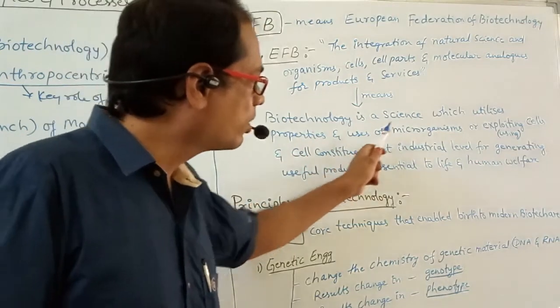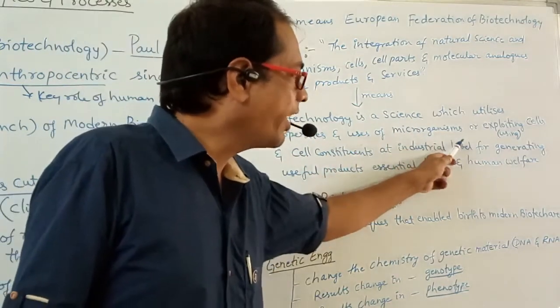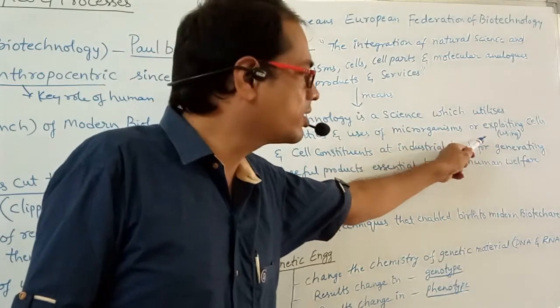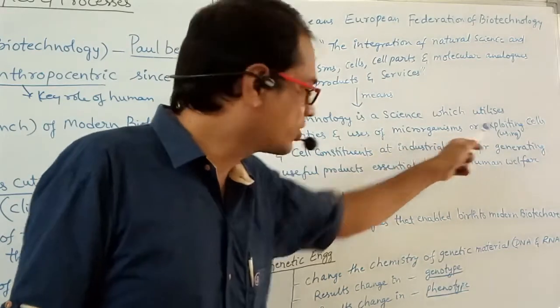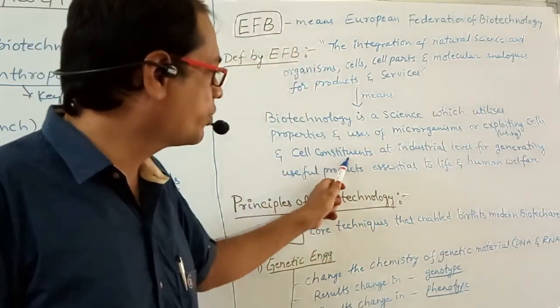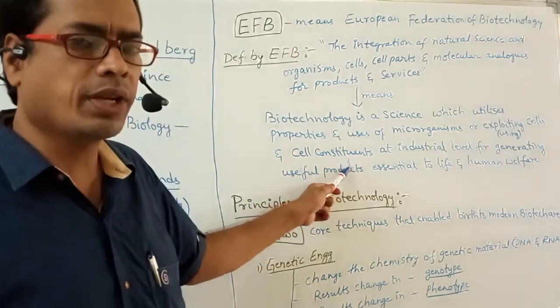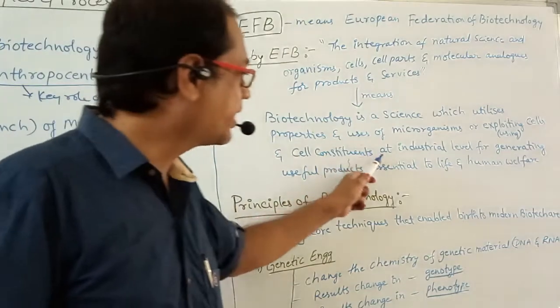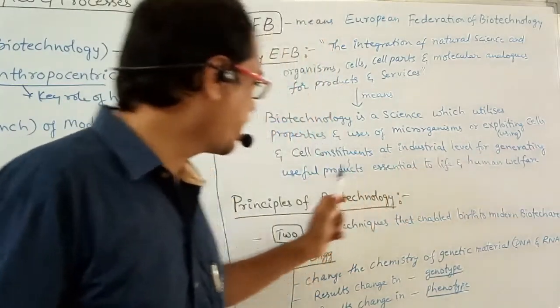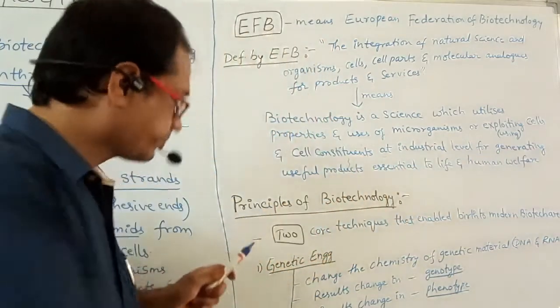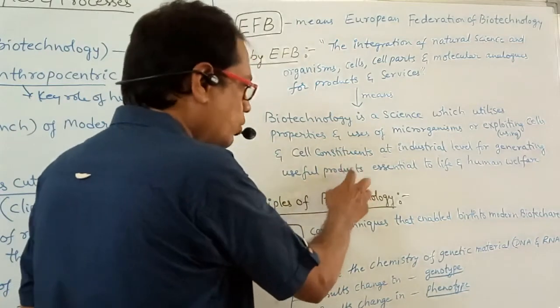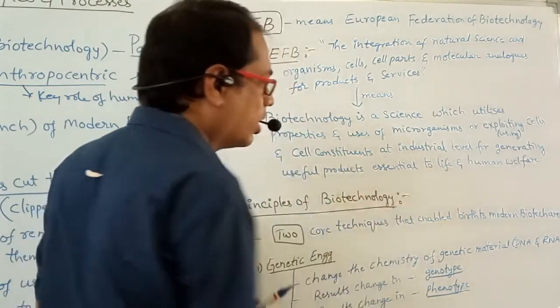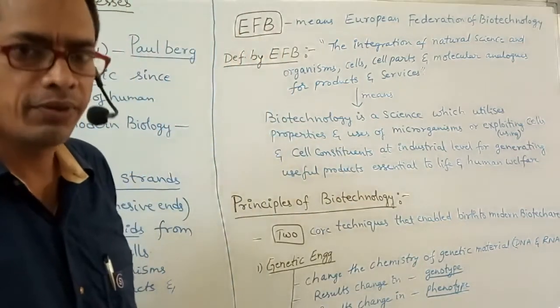This is the definition given by EFB, which means biotechnology is a science which utilizes properties and uses of microorganisms, exploiting cells and cell constituents. Cell constituents means the components present inside the cell, at an industrial level for generating useful products essential to life and human welfare.